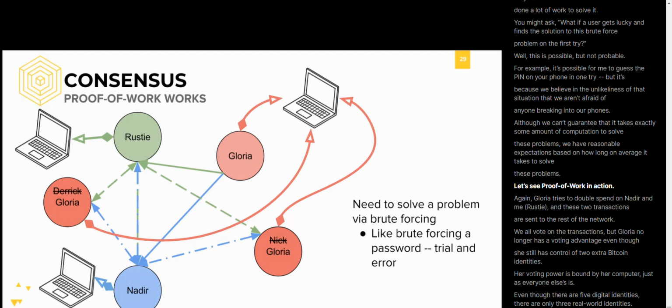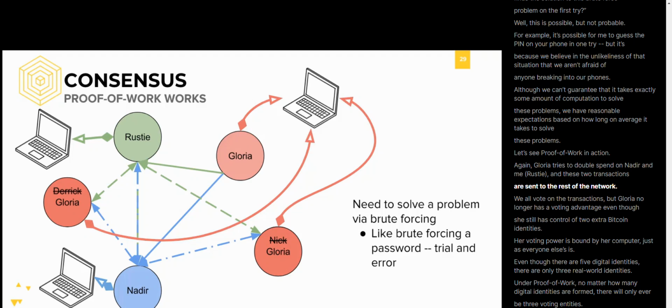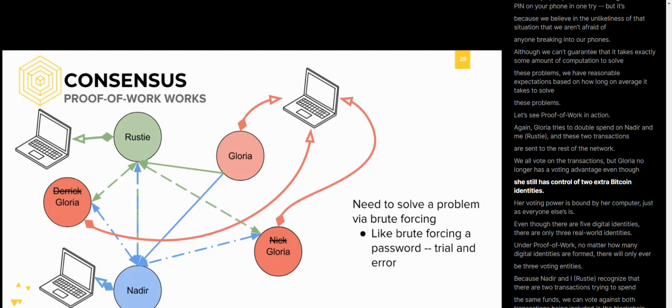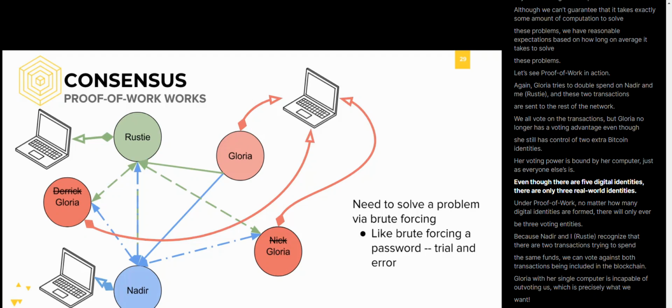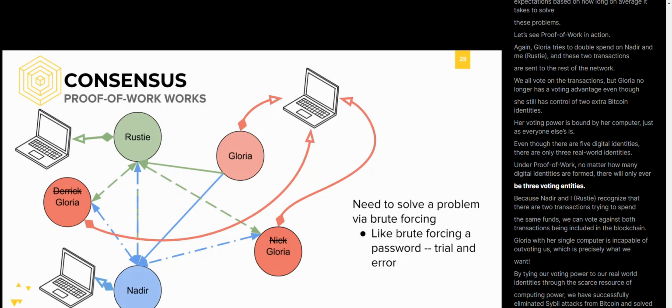Let's see proof of work in action. Again, Gloria tries to double spend on Nadir and me, and these transactions are sent to the rest of the network. We all vote on the transactions, but Gloria no longer has a voting advantage, even though she still has control of 2 extra Bitcoin identities. Her voting power is bounded by her computer, just as everyone else's. Even though there are 5 digital identities, there are only 3 real-world identities. Under proof of work, no matter how many digital identities are formed, there will only ever be 3 voting entities.